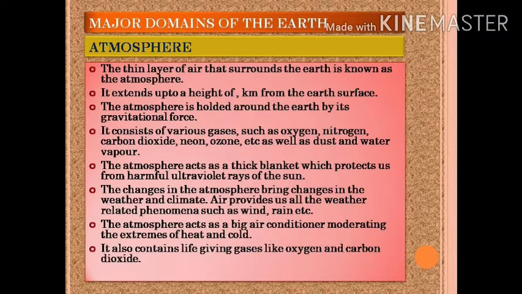Air provides us all the weather related phenomena such as wind, rain, etc. The atmosphere acts as a big air conditioner moderating the extremes of heat and cold. It also contains life-giving gases like oxygen and carbon dioxide. So these are some of the features of atmosphere.